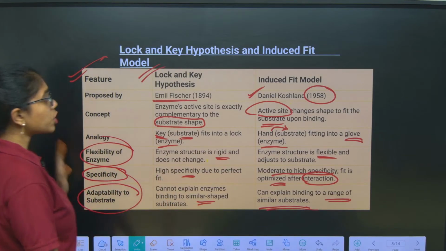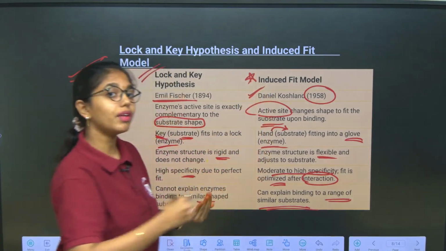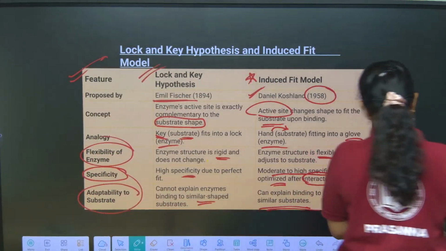So which model is widely accepted? That is the induced fit model, because of the flexibility of enzymes. Clear till here? Next.